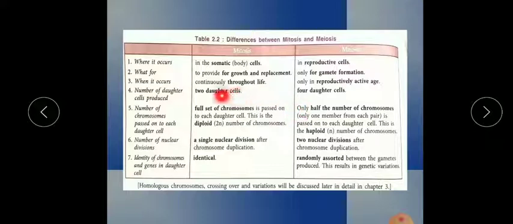Mitosis goes on continuously, while meiosis occurs only in the reproductively active stage. Mitosis has the full set of chromosomes, which is diploid, while meiosis has a half set, which is n. In mitosis the nucleus divides once, in meiosis twice. In mitosis we get identical cells, in meiosis we get variations. Homologous chromosomes, crossing over and variation, these 3 terms we will discuss in chapter number 3.